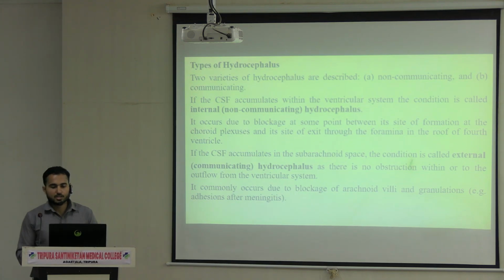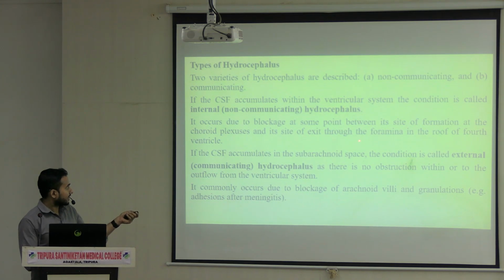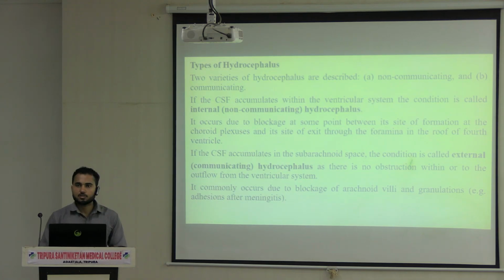Now why does it occur? It occurs due to blockage at a point between the site of formation, the choroid plexus, and the site of exit. So suppose where the production happens and where it is exiting, in between that if any obstruction is there, then it is called non-communicating hydrocephalus.